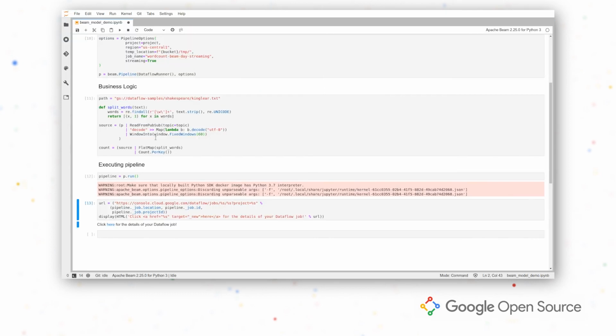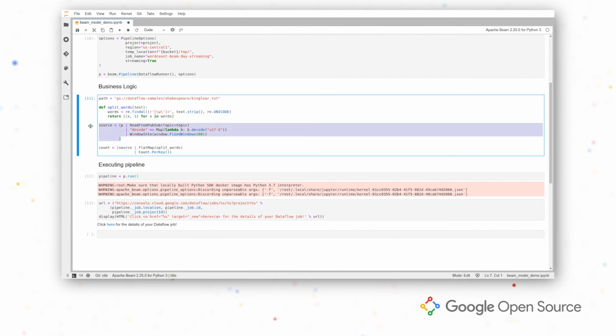So you see that the only thing we needed to change was our source and adding this extra logic that we mentioned before, like a window, or in the case of PubSub, decoding the messages. But the actual word count, the actual part that we're counting, remains the same. So we didn't need to change the flat map. We didn't need to change the counter key. We only needed to change the source and add this extra logic.